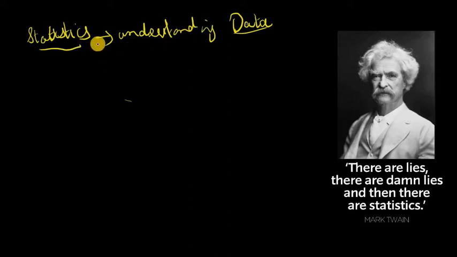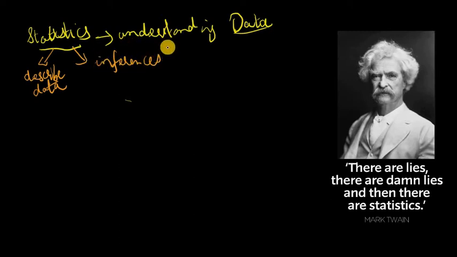So let's just get right into the meat of statistics. Statistics can be broadly classified into two areas. The first of which is descriptive statistics, in which we learn how to describe data. And once we get good at that, we go on to inferential statistics, where we make inferences from data. We reach conclusions from data. We analyze the trends and we predict the future. And so in this video, we're going to be talking about the first part.